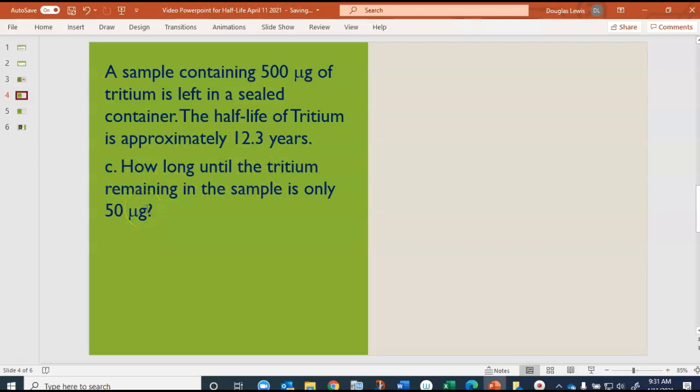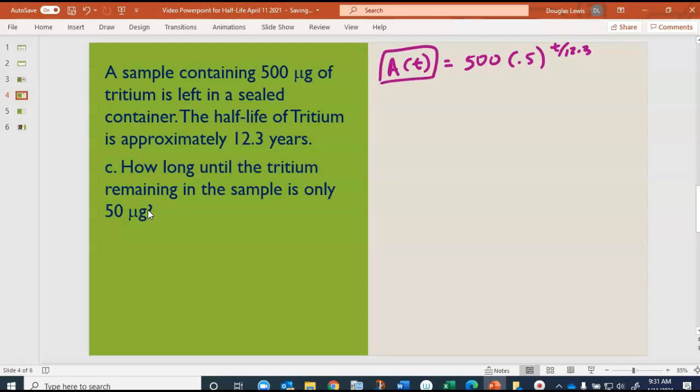So before, using that formula, we had A of T equal to 500 times 0.5 to the T over 12.3, and they gave us that T was either 24.6 or 30. But in this case, they're giving us the amount of the sample. This is A of T, they're giving us what the amount should be. So they're saying 50 is equal to 500 times 0.5 to the T over 12.3.